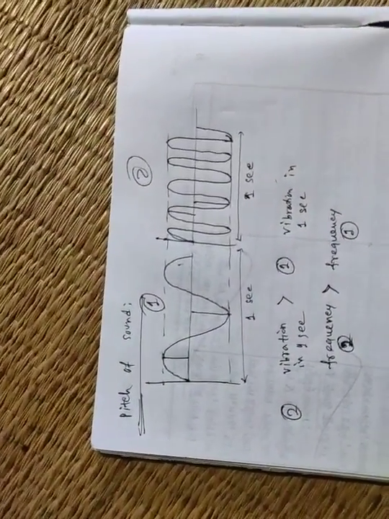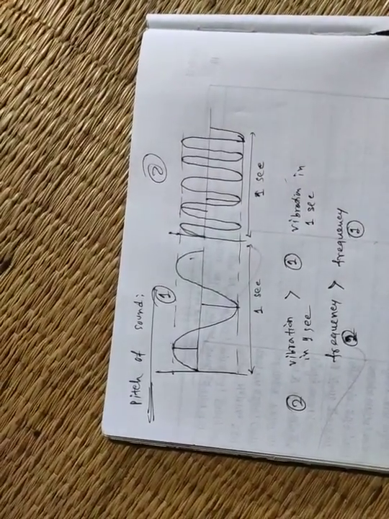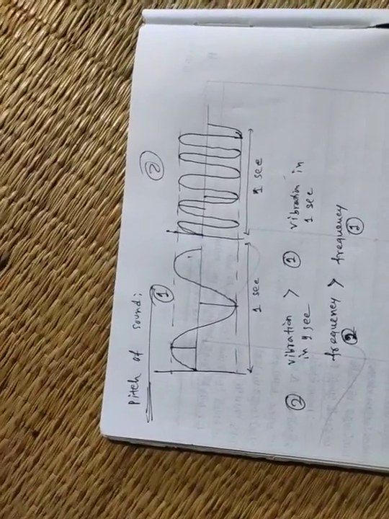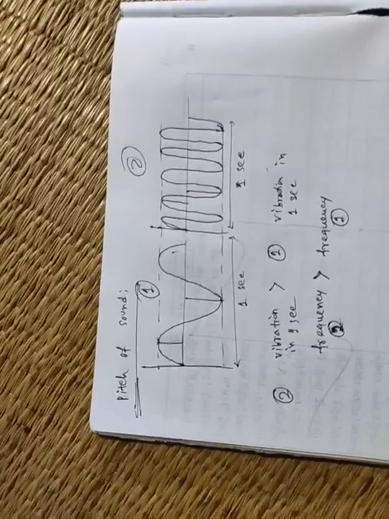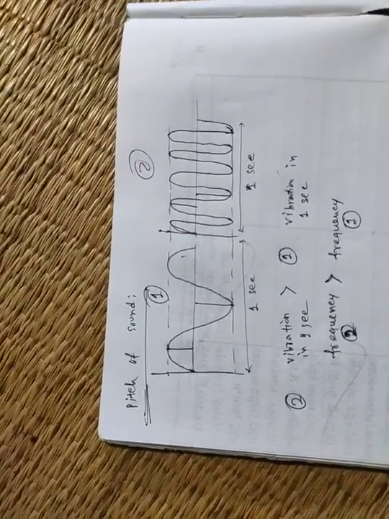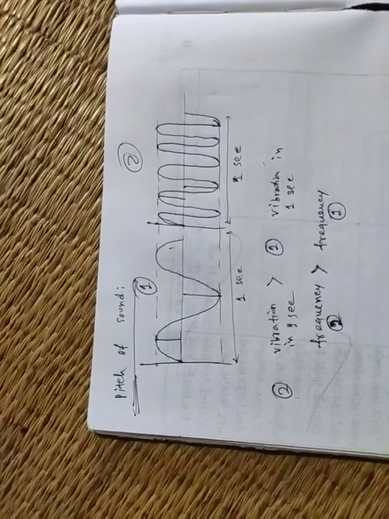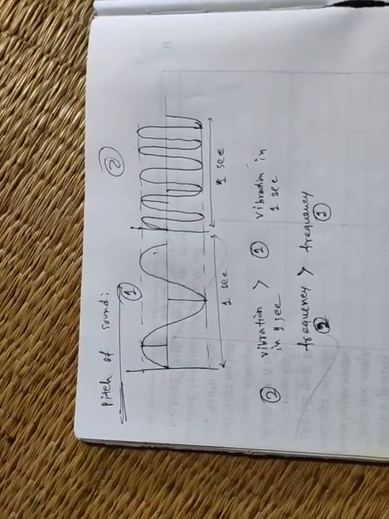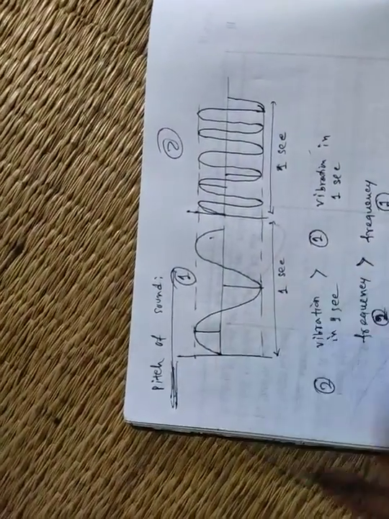So having the same loudness, sound waves can have different frequency. On the basis of the frequency, we can differentiate sounds of the same loudness, and the property which depends on the frequency is called the pitch of the sound. So a high pitch sound is very shrill and a low pitch sound is very deep. That's why a male voice is very deep and a female voice produces a shrill sound. Female voice is very sharp, and male voice is very deep, due to the pitch of the sound.